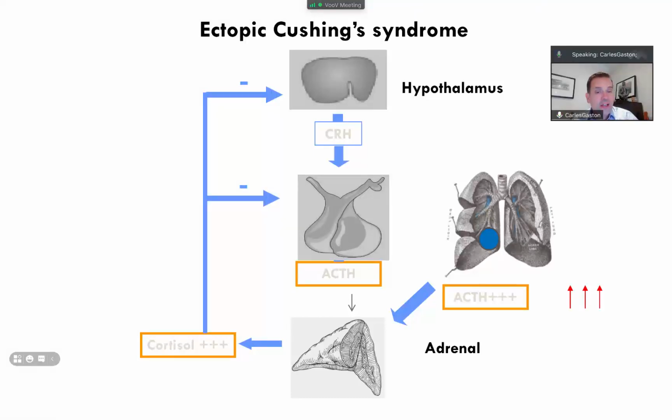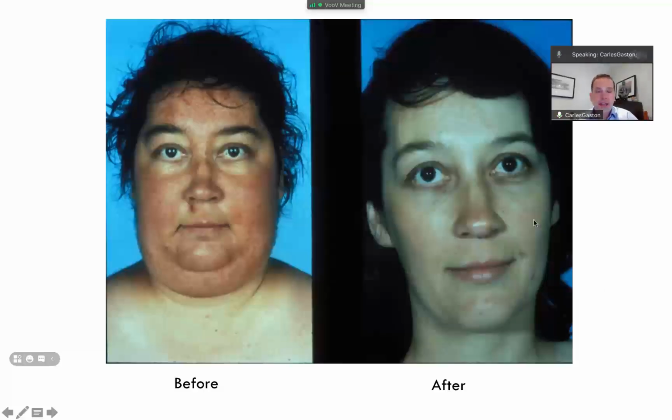This also affects the adrenal gland, but the hormone comes from another organ, not the pituitary-adrenal axis, and there is increased cortisol, as we saw before. There are several comorbidities, and after treatment there is a return to normal appearance. So just to remind you from another lecture, this is what is important.